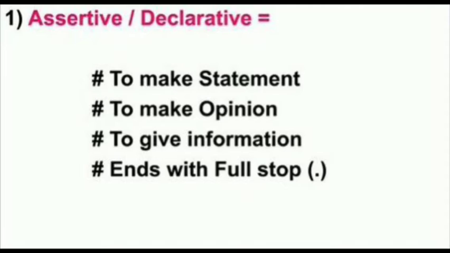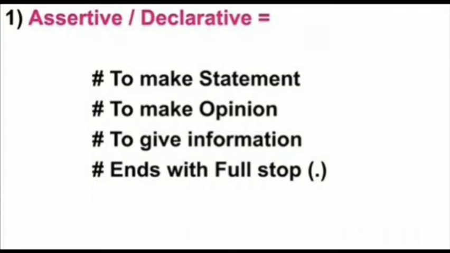An assertive sentence states or declares something. Means an assertive sentence wants to state something, or wants to give some opinion, or give some information, and it always ends with a full stop.